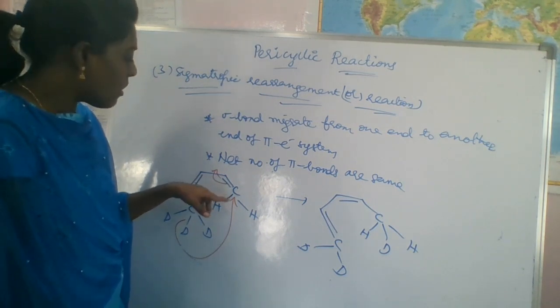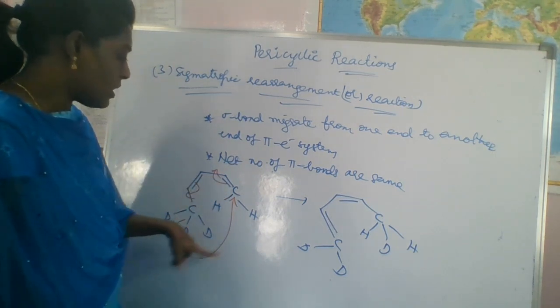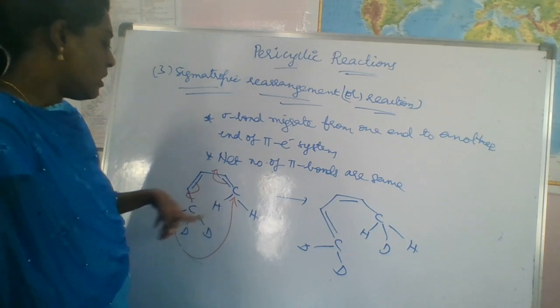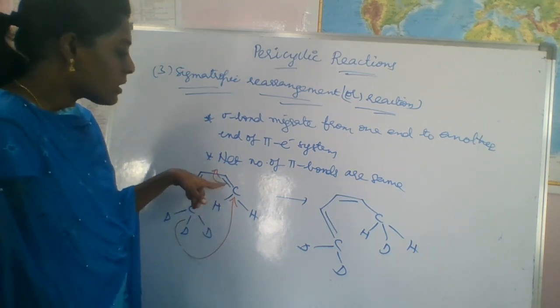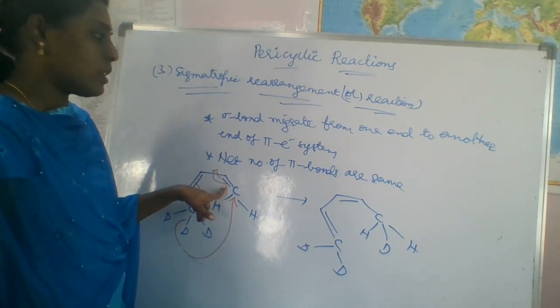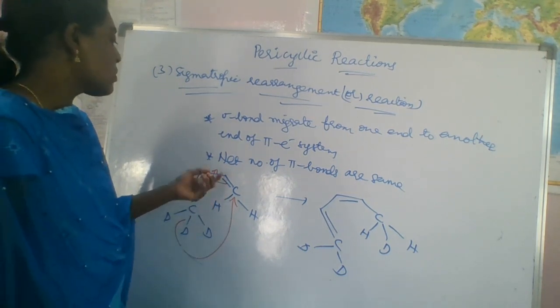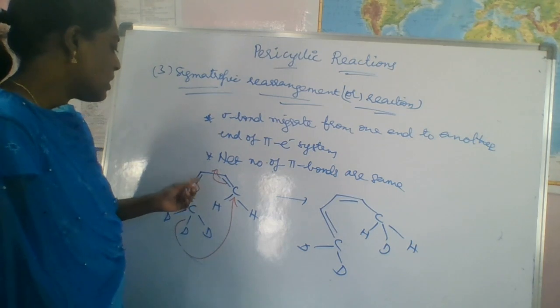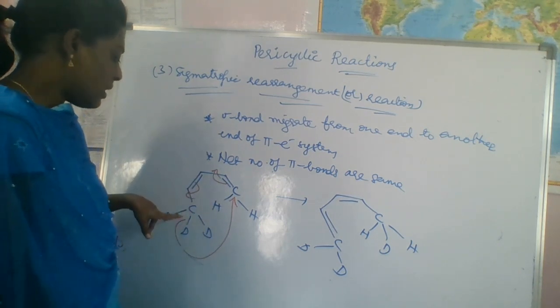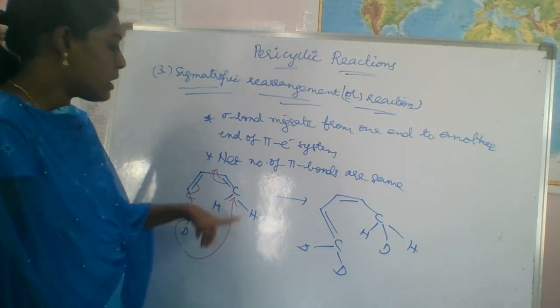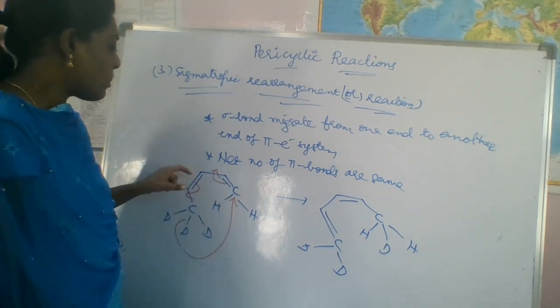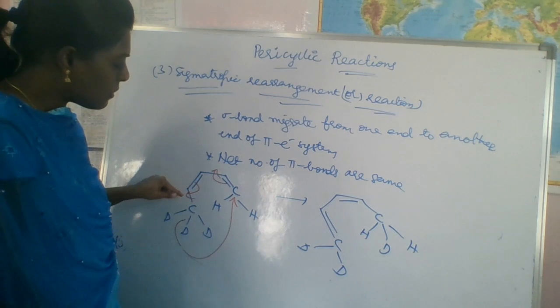We migrate this bond into the pi electron system. First we shift the electrons, then this sigma bond group is transferred here, and this bond is shifted to here.